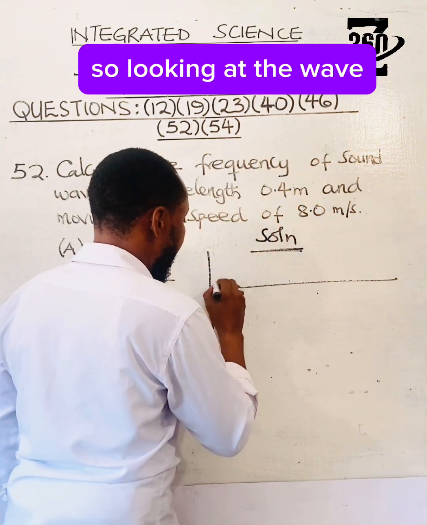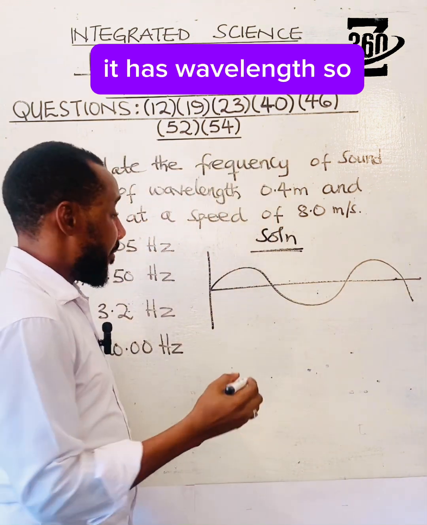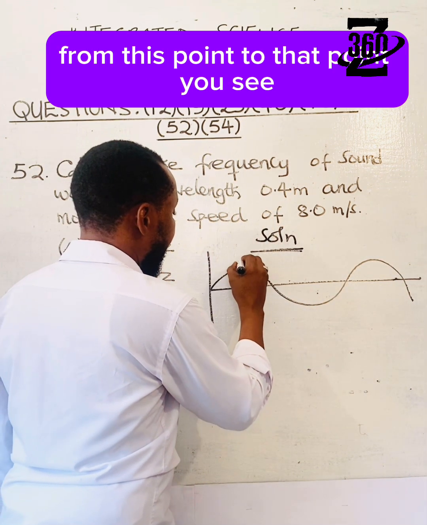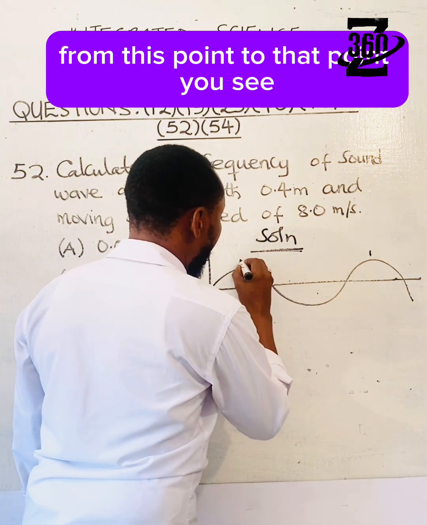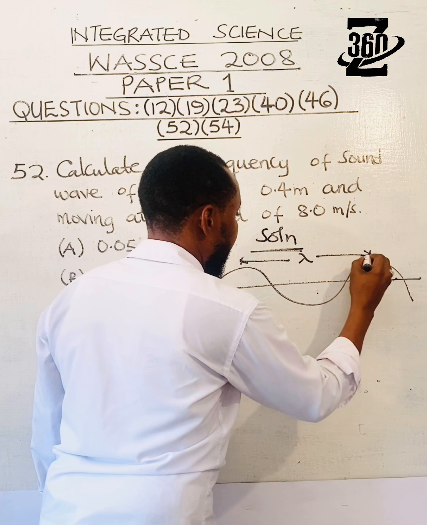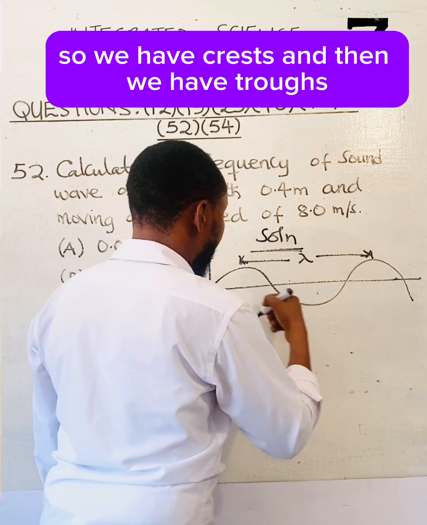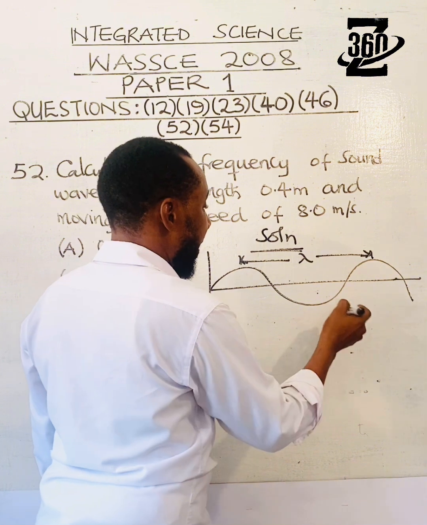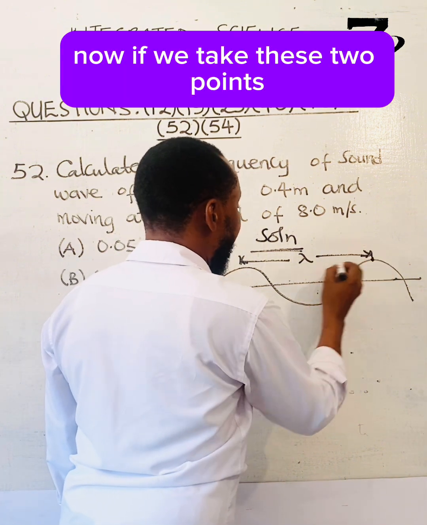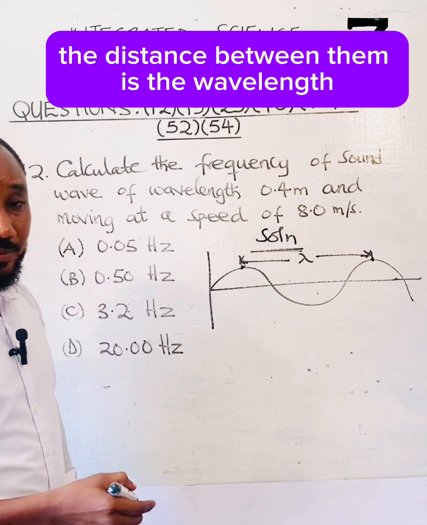So looking at the wave, it has wavelength. So when we take this point to that point, we have crests and then we have troughs. Now, if we take these 2 points, the distance between them is the wavelength.